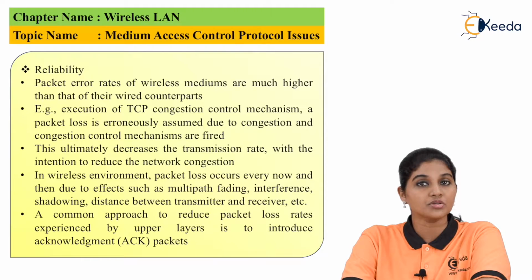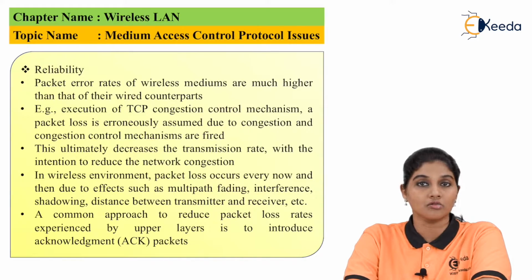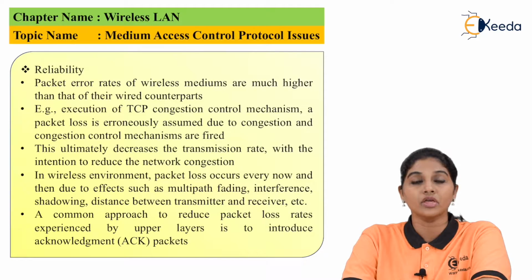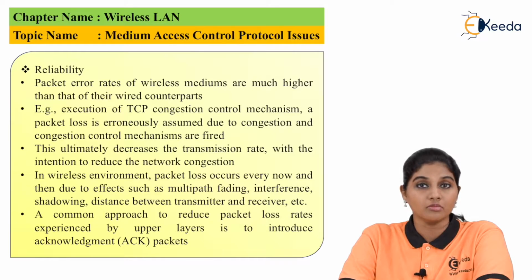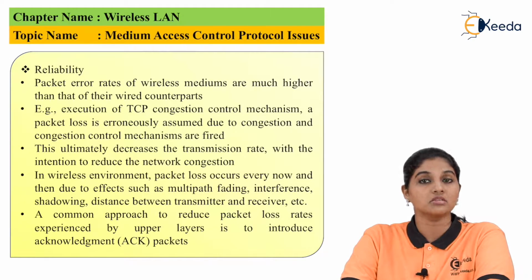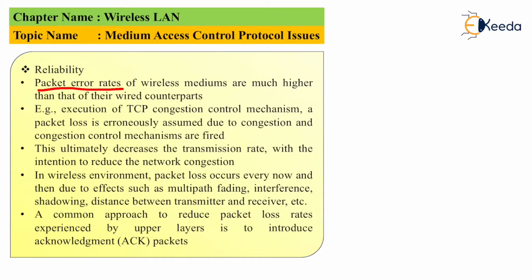Because when the signal is transmitted wirelessly, it gets affected by many parameters. It gets affected by interference and noise from the surroundings. That will not happen in the case of a wired medium, where the effect of the surroundings on the signal transmission is less. Therefore, the error rates in a wireless medium are higher than in a wired medium. The packet error rates of a wireless medium are much higher than those of a wired medium.